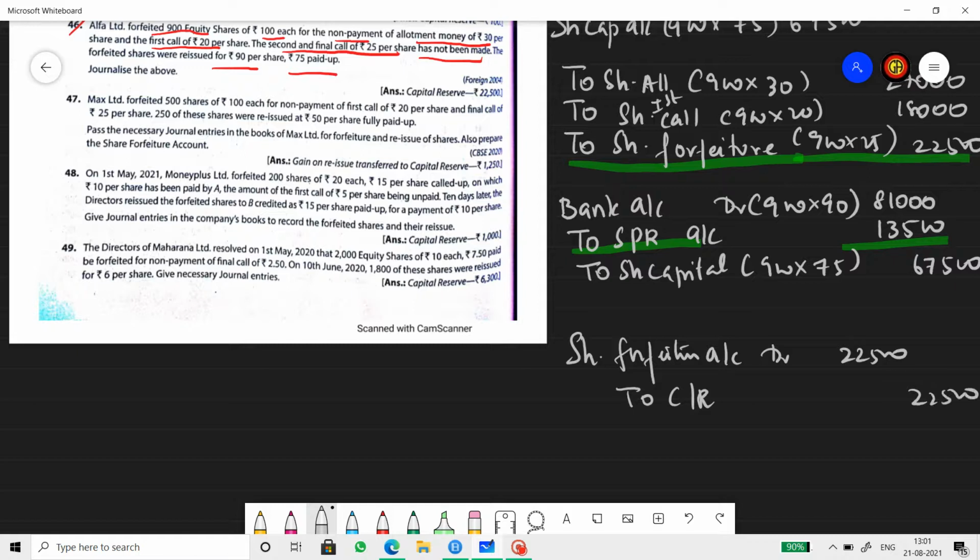In previous question, we subtracted the figures because there was a loss at the time of reissue. Right here, there is no reason for loss because the reissue price is more than the paid up value. So hence there is an SPR factor. And SPR will go to a different account called security premium account. Isn't it? SPR is a security premium account. So the profit that we get in the forfeiture will be transferred to the capital reserve account.